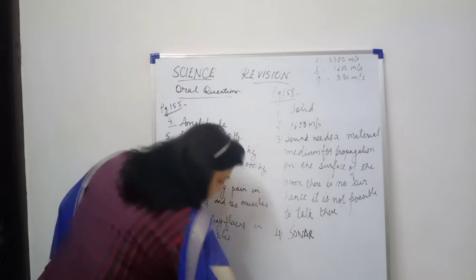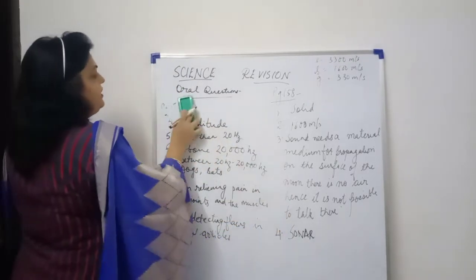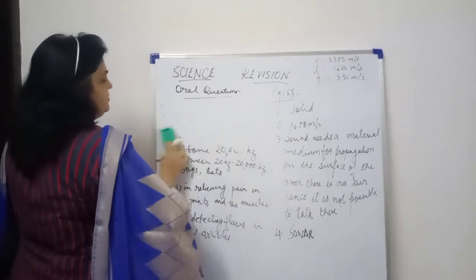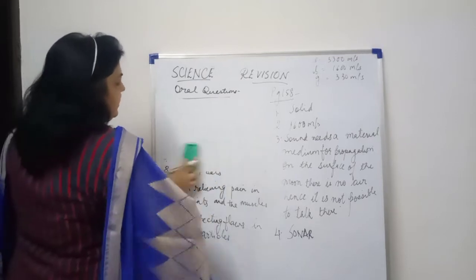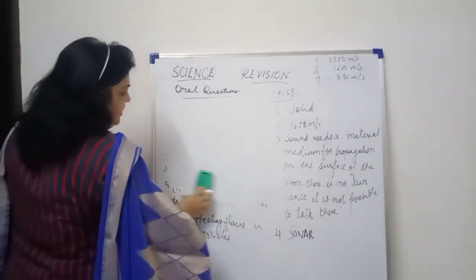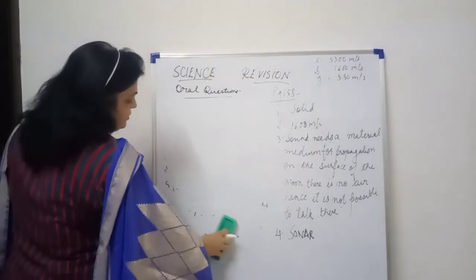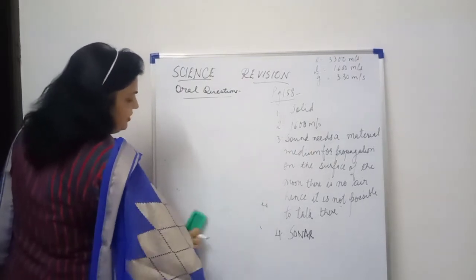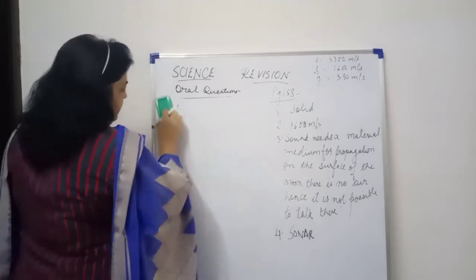Okay. Pinna, it collects the sound waves, right, and directs them towards the air canal, and ultimately it reaches to the eardrum or the tympanic membrane, right?